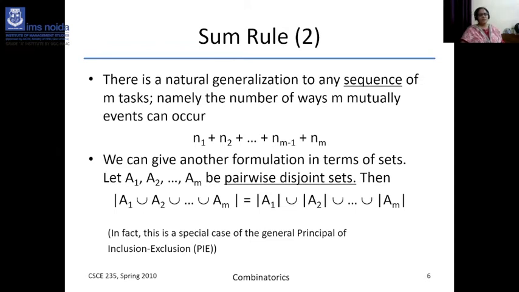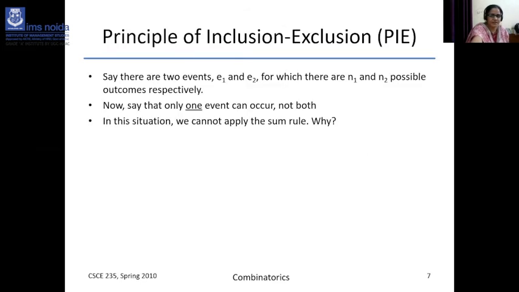And this principle is known as the principle of inclusion exclusion, the PIE principle. So there are two events, E1 and E2, and the possible outcomes are N1 and N2.